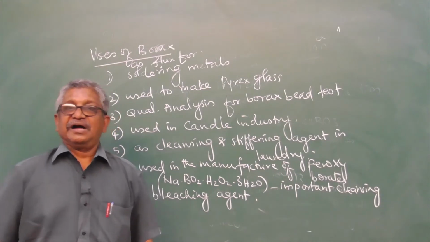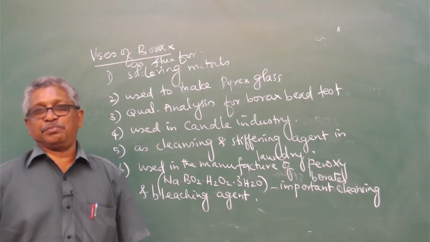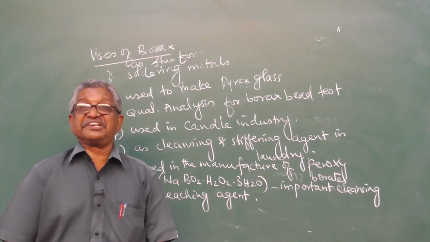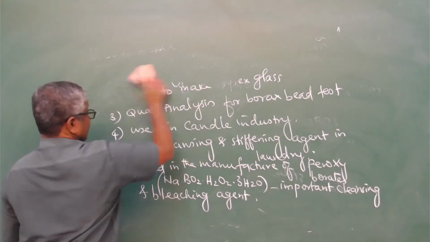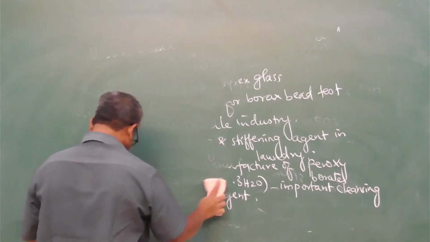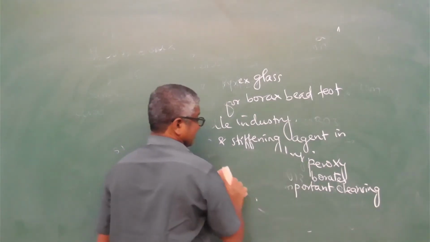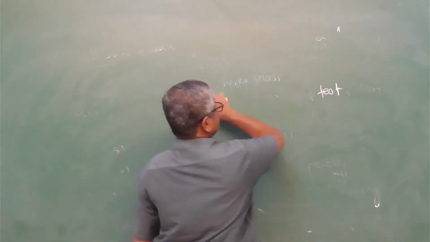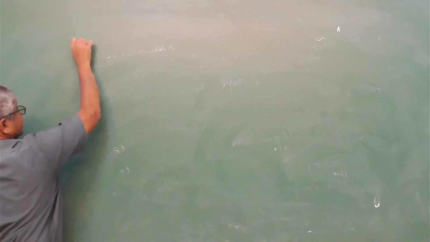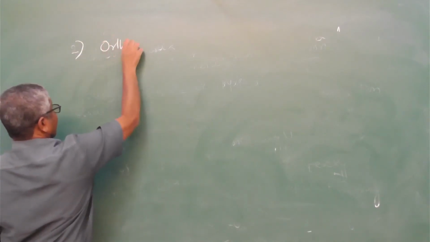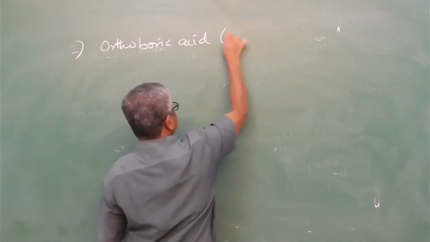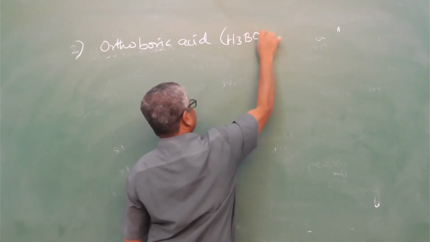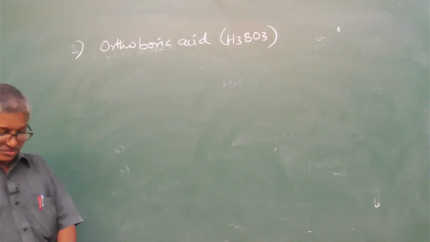Like this, another important compound of boron is orthoboric acid, H3BO3. The second important compound of boron is orthoboric acid, H3BO3.